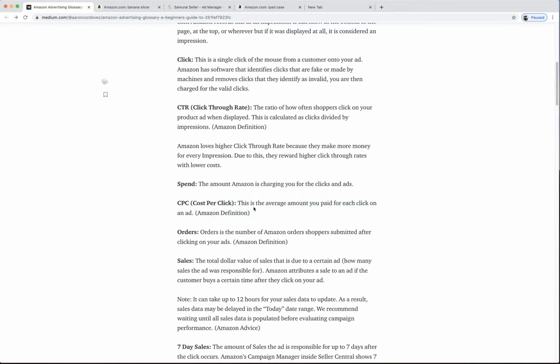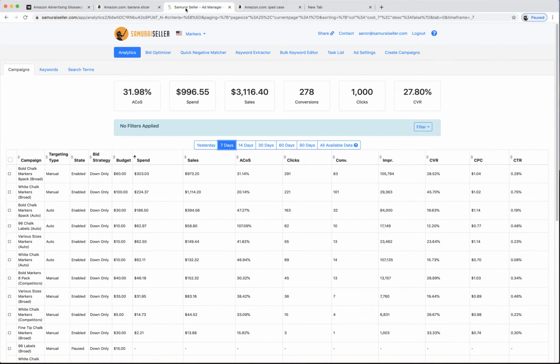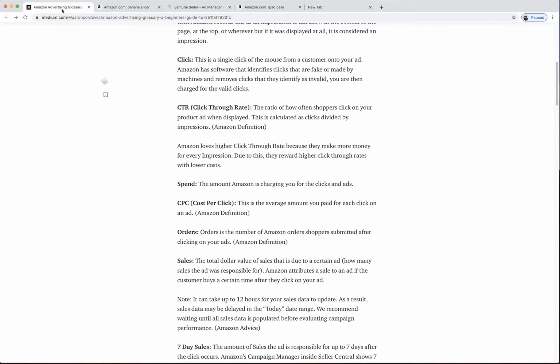Cost per click. The average amount you paid for each click on an ad. And this is Amazon's definition. You will see this as CPC right here. Say you got 10 clicks, you spent $2 on a few of them, $4 on some of them, and then your average was $3, then your cost per click is $3.